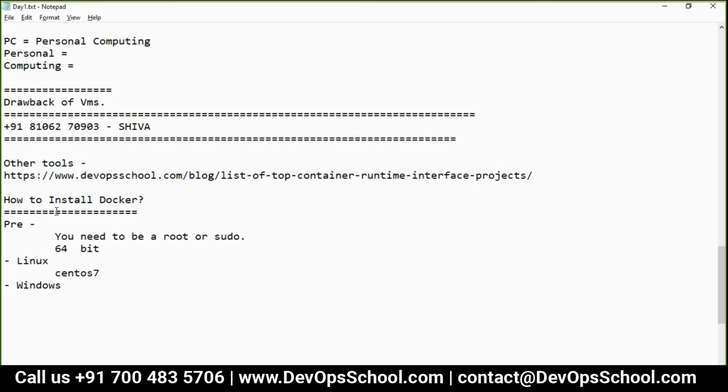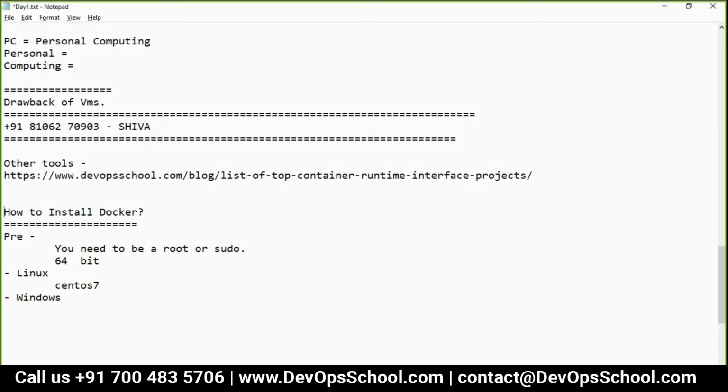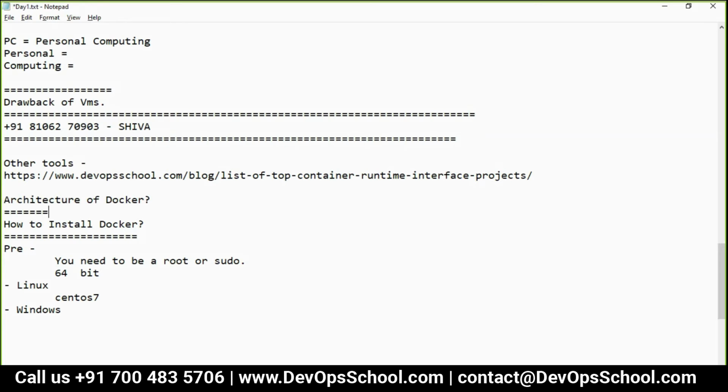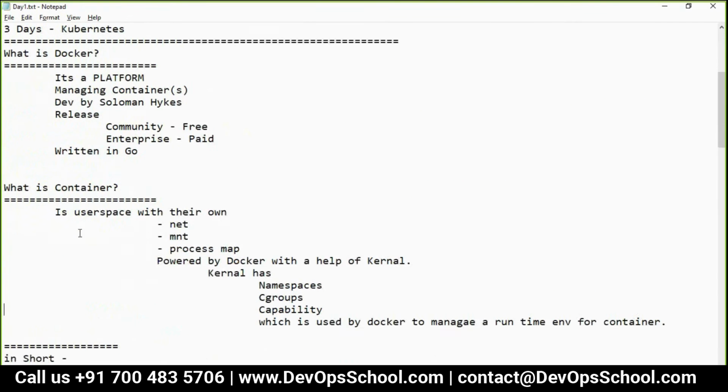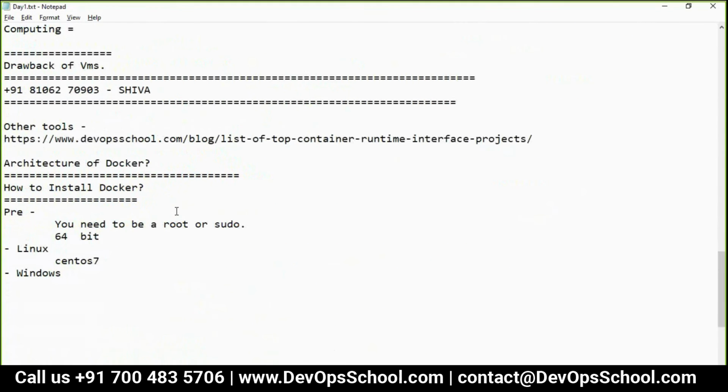Now before the demo of installing Docker, I would like to talk about the architecture of Docker. For my training I am using the community version, which I mentioned already. This is the free one. Enterprise is the paid one, which is out of scope. In fact, using the community version you'll be able to do almost everything except a few things which you don't need, because you are going to Kubernetes.